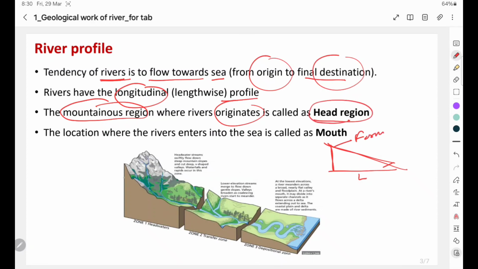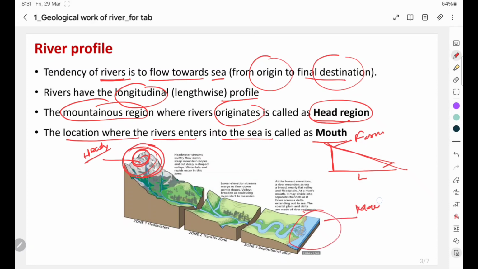In this 3D diagram, if you can see this mountainous region, the glacier part is there. This region is called the head region because rivers form here. It is the source point of the river, and the location where the river enters the sea is called the mouth region. So the river travels from the head region to the mouth region.